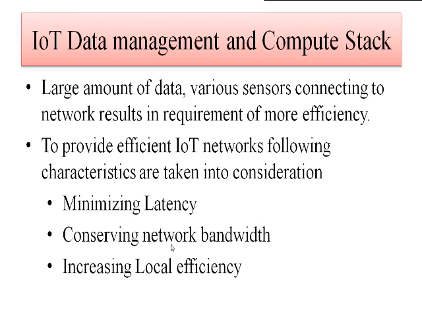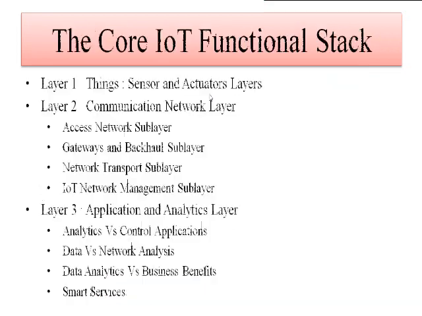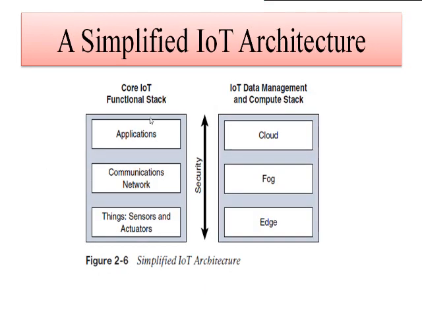If you just go for the second stack for the simplified IoT network, the second stack is nothing but the IoT data management and compute stack. Okay, so this is the diagram for the simplified IoT network. So far we have seen only this. We can have the thing, sensor and actuator, the communication network again with 4 subtypes, and at last we have layer 3, that is nothing but the application.